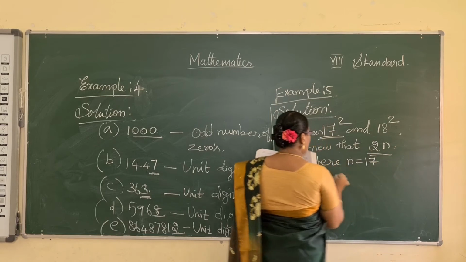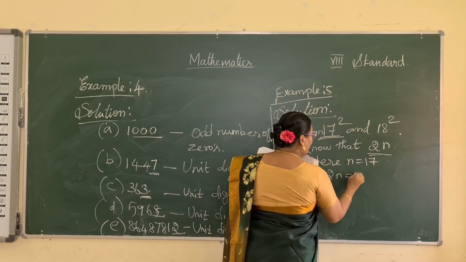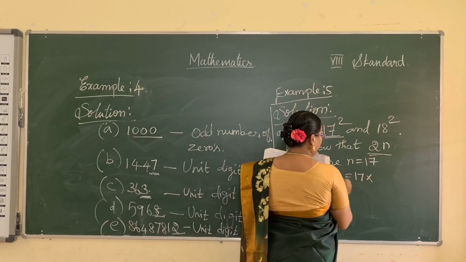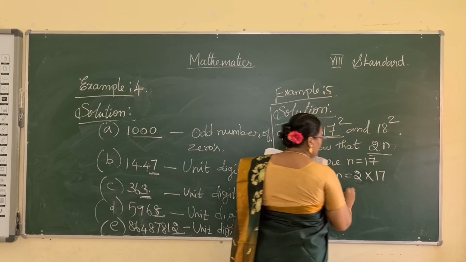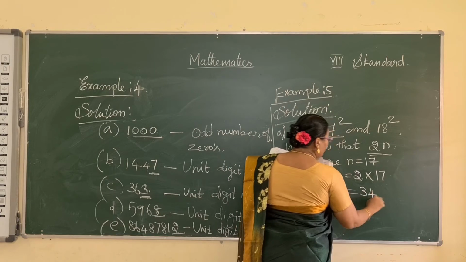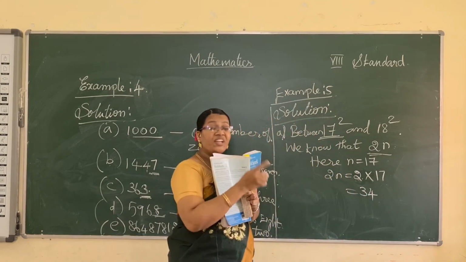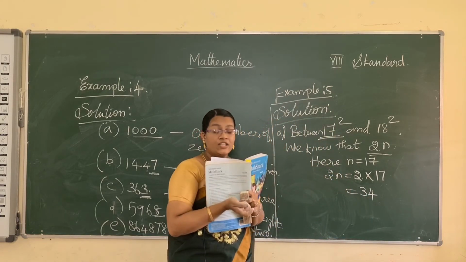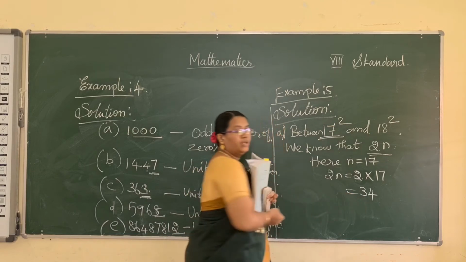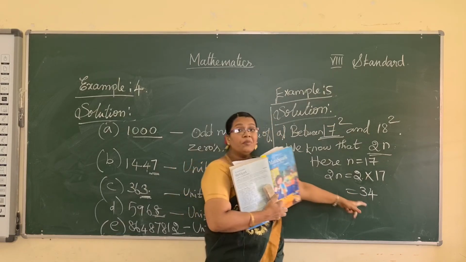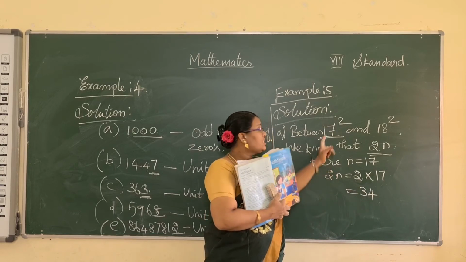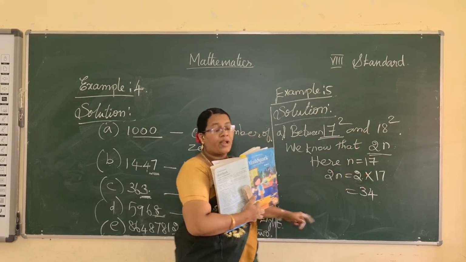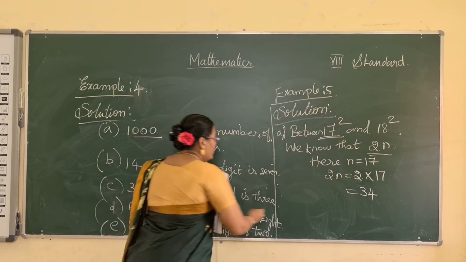Now apply in this formula. 2n equals 2 into 17. The n value is 17. 2 17s are 34. So how many numbers between 17 squared and 18 squared? 34 numbers are there, non-perfect squares. 34 non-perfect square numbers between 17 squared and 18 squared.